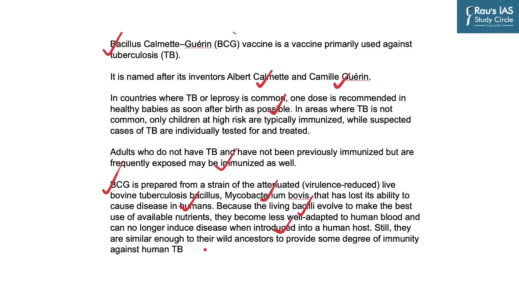But still they are quite similar to the actual TB bacteria because of their common ancestry, and they are sufficient to provide a certain degree of immunity, especially in case of children. So instead of directly using TB bacteria, you use a closely related bacteria which cannot infect humans but is more than sufficient to induce the immunity which is required to actually prevent the disease in most cases in children.